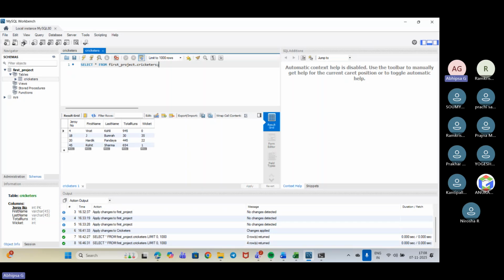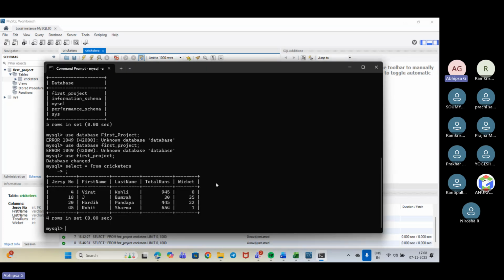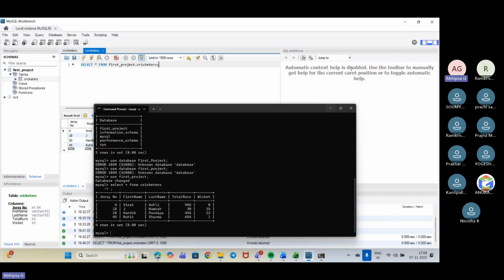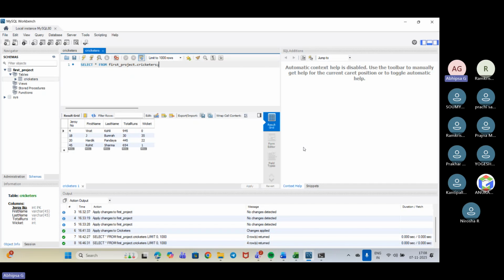Like this is the schema field, then for connecting with the server, a new schema, and this is for a new table that we need to take in. This is for the new view of the active schema. So there is some issue happening in my Workbench, so we'll create the schema over here and then we'll work in the command prompt.